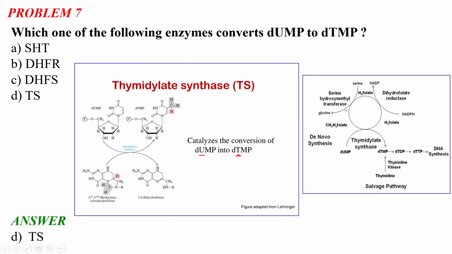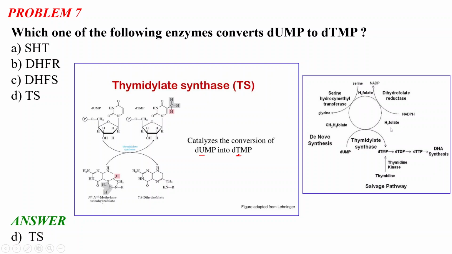Okay, this is connected with the folic acid biosynthesis or the folic acid cycle. As you can see, this is called the salvage pathway. So the first one, SHMT, stands for serine hydroxymethyl transferase. What does serine hydroxymethyl transferase do? It converts CH2-H4 folate, meaning methylene tetrahydrofolate, to H4 folate, tetrahydrofolate, and in this process a serine molecule is converted to glycine.